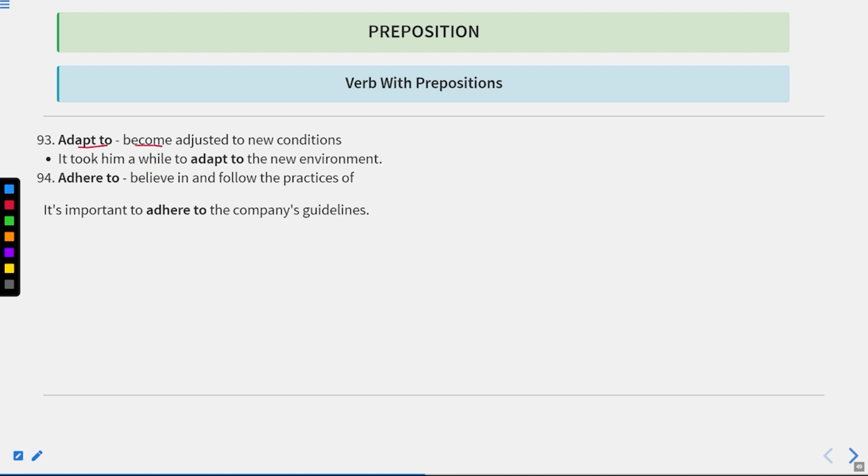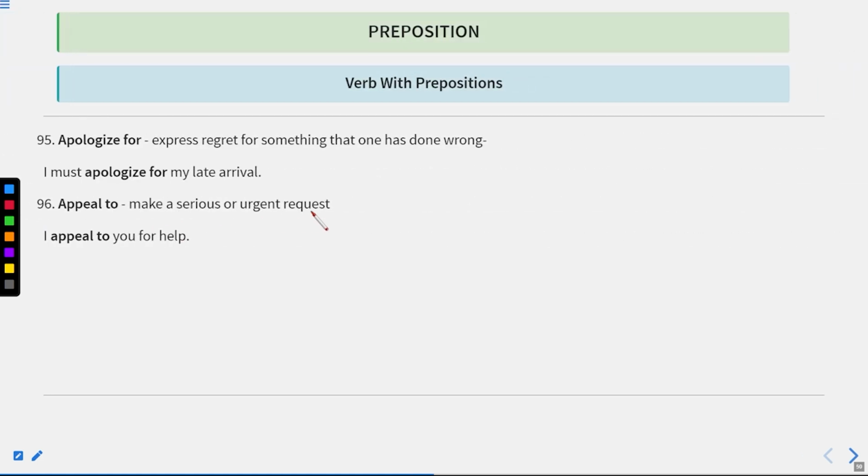Adapt to means become adjusted to new conditions. It took him a while to adapt to the new environment. Adhere to means believe in and follow the practices of. It is important to adhere to the company's guidelines. Then apologize for, express regret for something that one has done wrong. I must apologize for my late arrival. Okay, it means I really feel sorry for my late arrival. Okay, or because I have come late.